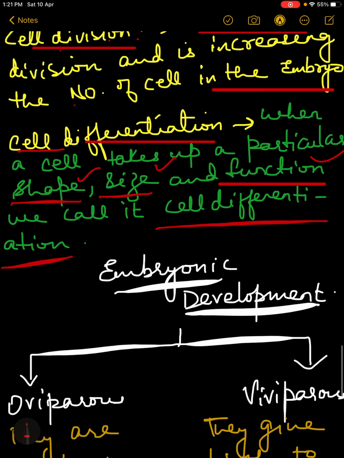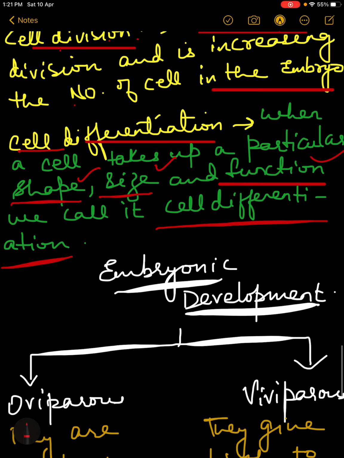In the post-fertilization events, these two events are very important. Again I'll repeat, in post-fertilization there are two events: one is the formation of zygote and the other is embryogenesis. Embryogenesis is again divided into two, that is cell division and cell differentiation, and I have just told you what cell division and cell differentiation are.